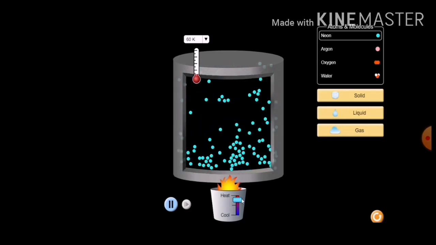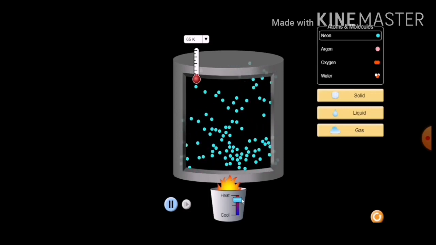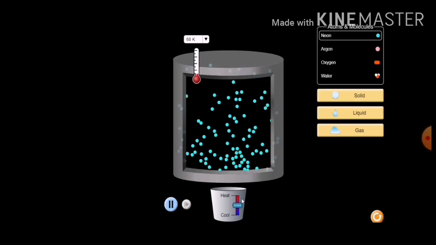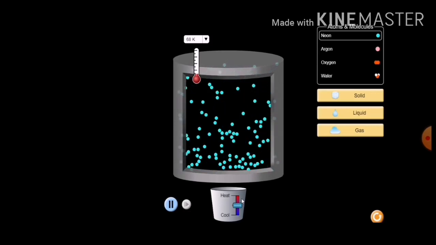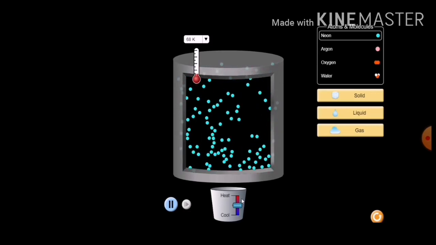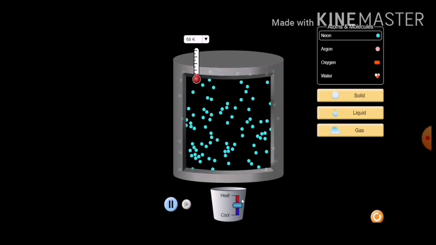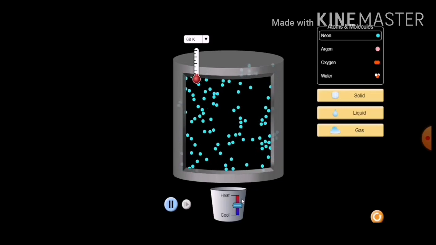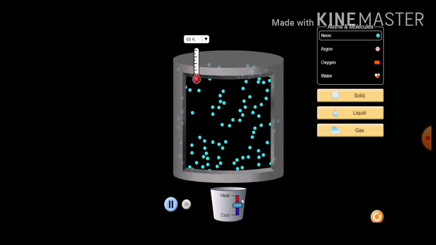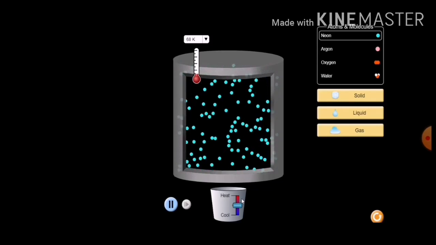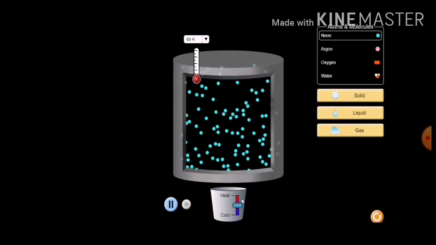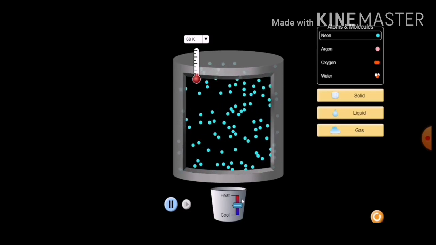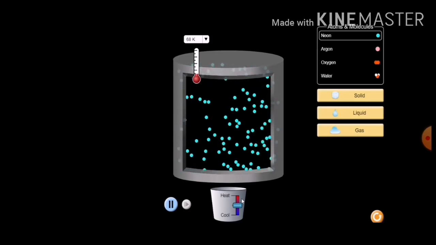Due to the increase in kinetic energy, the particles start vibrating with greater speed, and the energy supplied by heat overcomes the force of attraction between the particles. So the force of attraction becomes weak and the particles are able to move freely. Understand? The particles leave their fixed position and start moving more freely, and a stage is reached when the solid melts and is converted to a liquid.